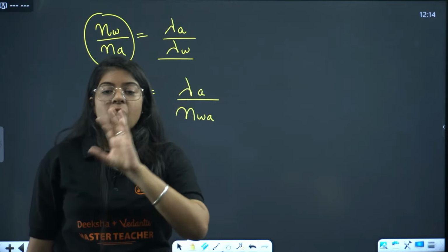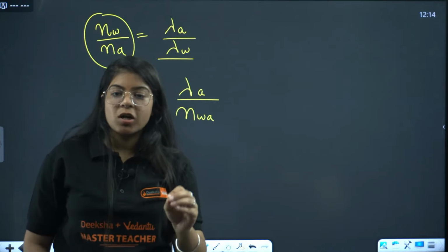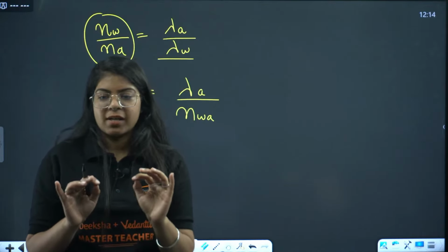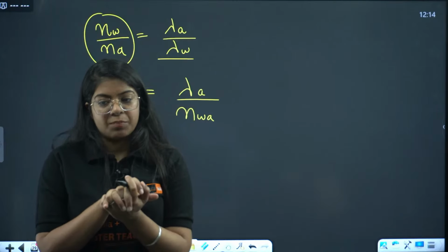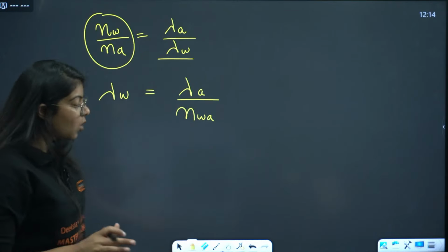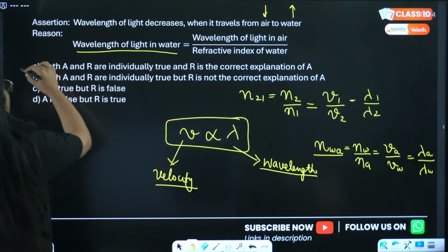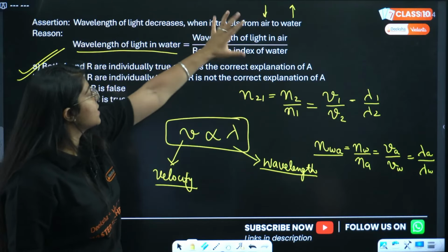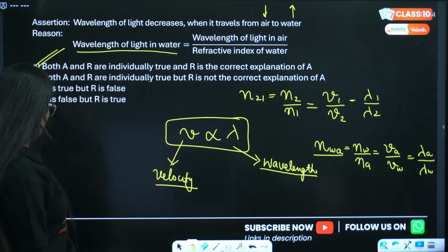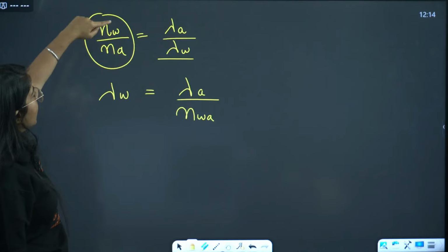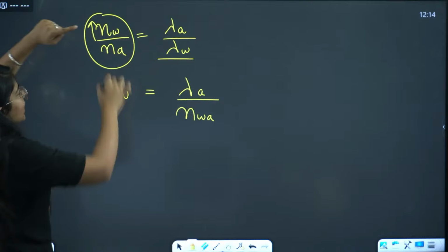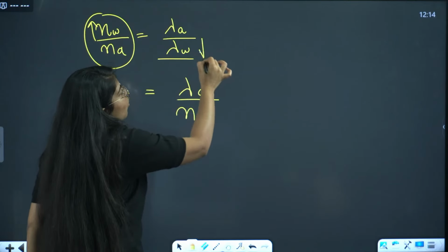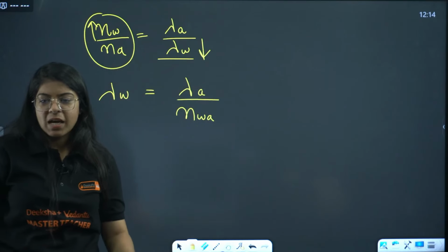Right? A question on this concept can be asked in your exam. It is a very important concept, right? Okay, so everyone did get the right answer. Both A and R are correct. Now, the wavelength of light decreases when it travels from air to water. When it goes from air to water, the medium has more refractive index, so it will have a lower wavelength, right? Done?